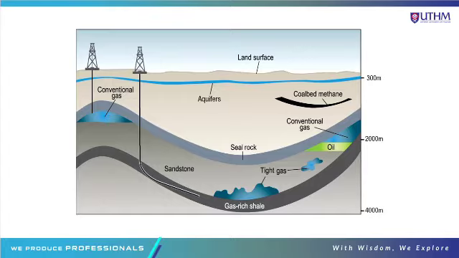So we can see in the pictures, we have a drilling rig. Gas-rich shale is a fine-grained clastic sedimentary rock composed of mud that is a mix of flakes of clay material and tiny fragments of other material. So the gas-rich shale contains mostly natural gas.